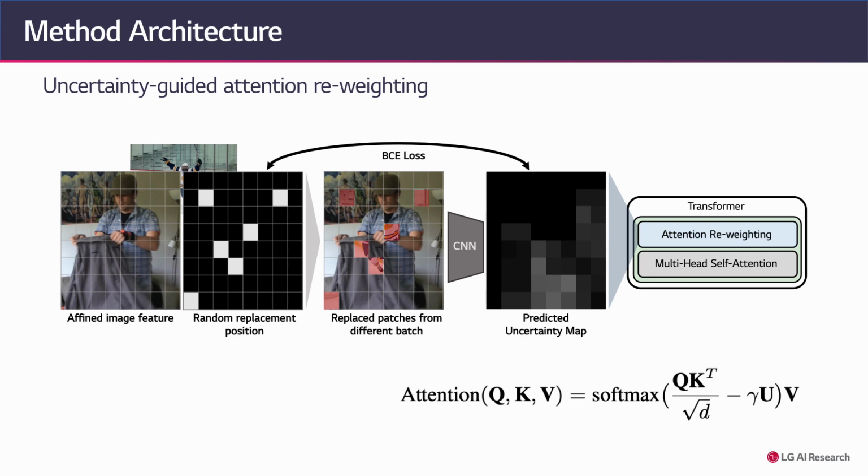During test time, the uncertainty map predicted by the estimator is used to reweight the attention for the spatiotemporal positions where artifacts might have occurred. In detail, our transformer calculates the spatial attention weights using the input features as key, query, and value. Subsequently, we reweight the attention with the predicted uncertainty map.